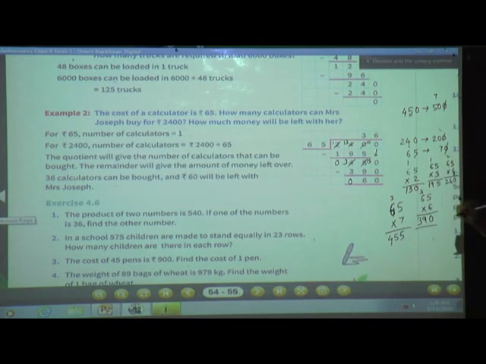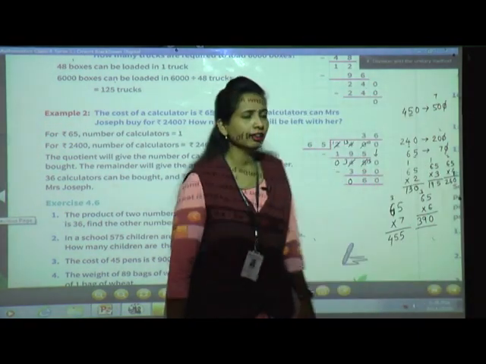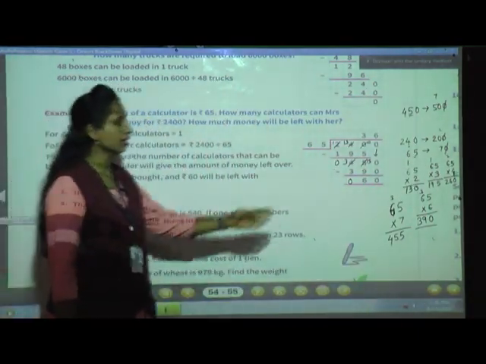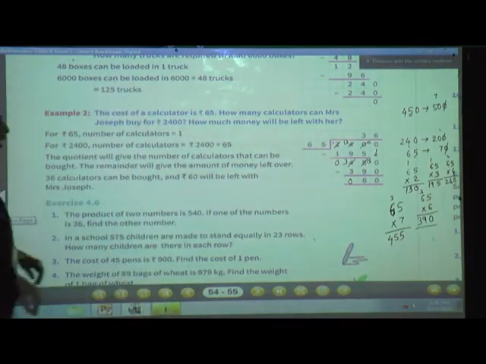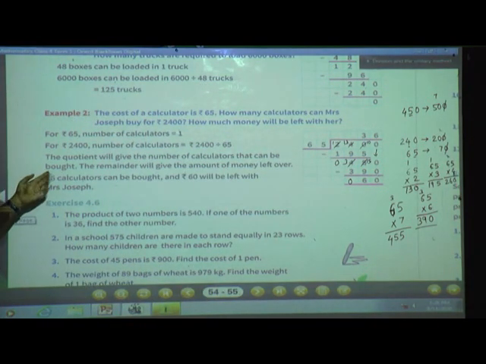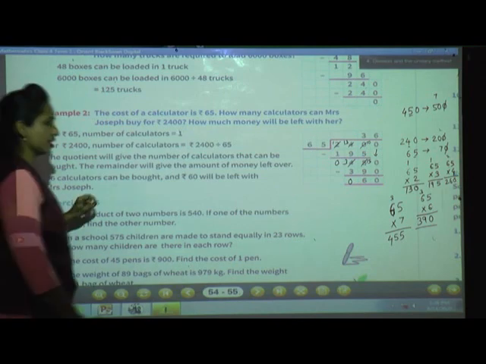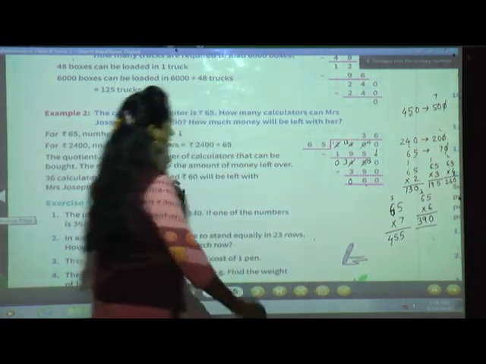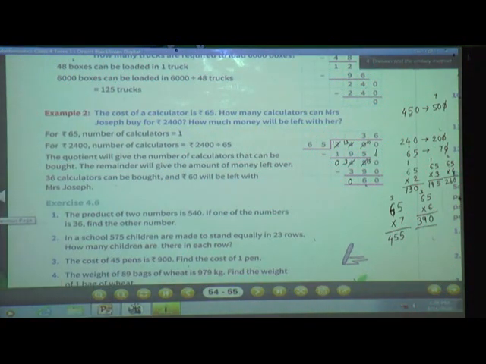So how many calculators Mrs. Joseph can buy in 2436? Okay, so the quotient will give the number of calculators that can be bought. The remainder will give the amount of money left over, isn't it? So what is the quotient? 36. So 36 calculators can be bought, and rupees 60 left with Mrs. Joseph. Understood? Clear till here?